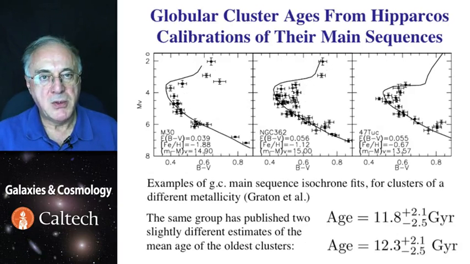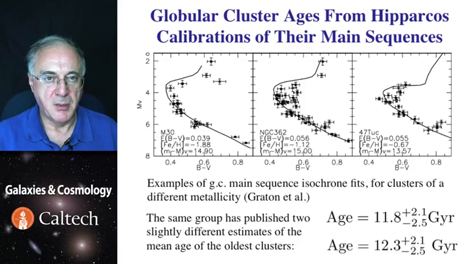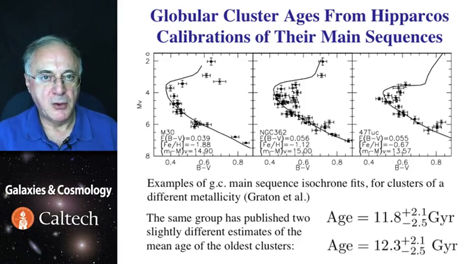The key point here was to calibrate exactly where the main sequences are. And this became possible only after the Hipparcos satellite measured the actual parallaxes and distances to some metal poor stars, which define the metal poor main sequence that can then be applied to globular star clusters. Different groups have done that, and typically the results they get are that the ages of globular clusters are of the order of 12 to 13 billion years, which is very close to what we now know is the actual age of the universe of about 13.7 billion years.